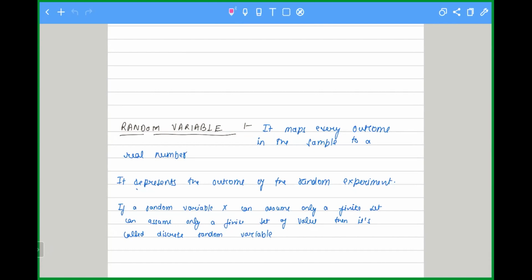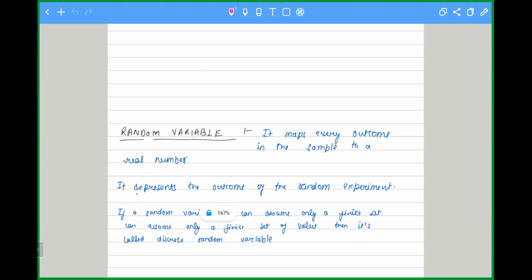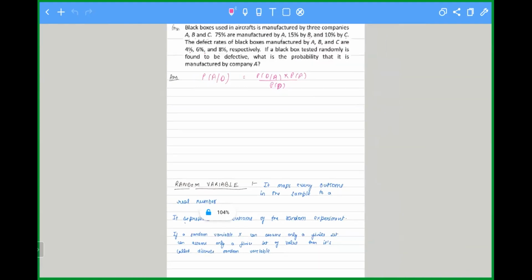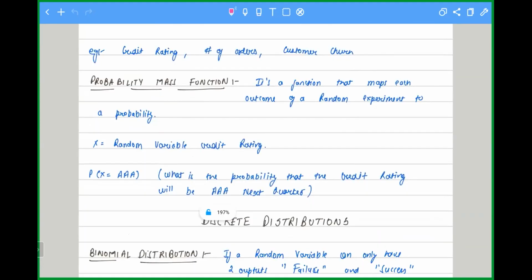Let's say you ask how many customers are going to visit my shop in a number of hours. It cannot be infinite, it will be finite only: 10 people, 15 people. And it cannot be like 15.2, right? The number of people will be a whole number. So that is known as a random variable. Any concerns or any doubts here? Any other example of a random variable?